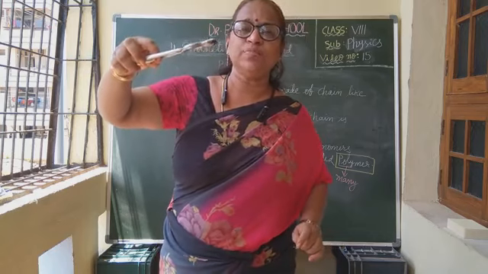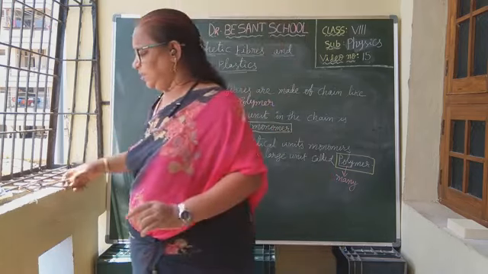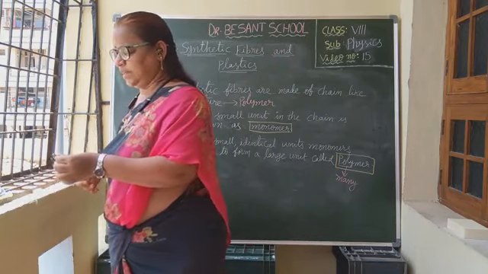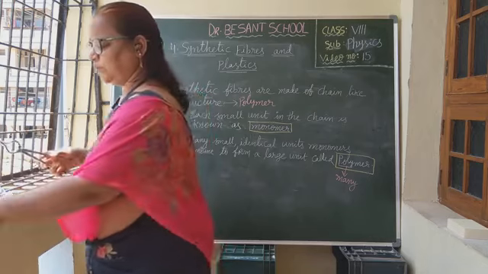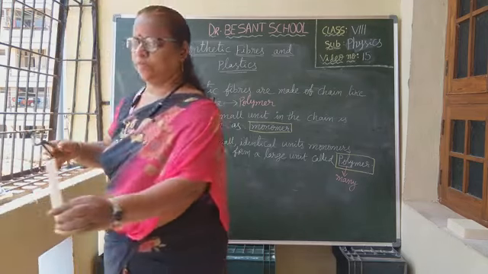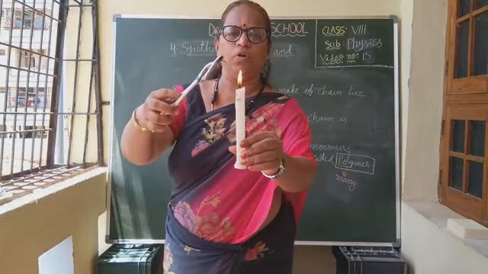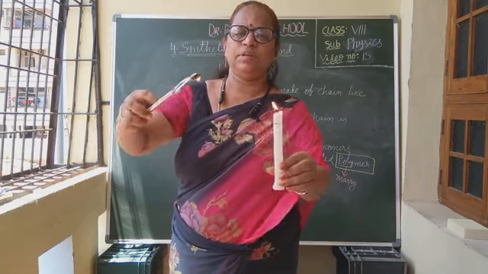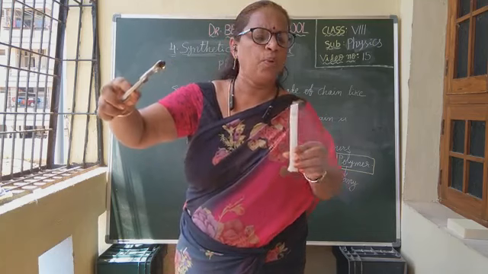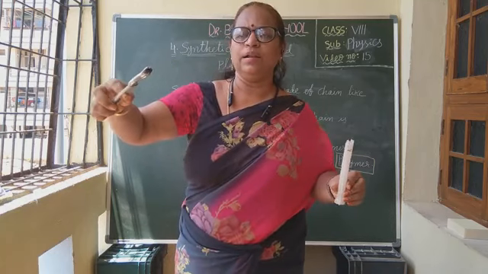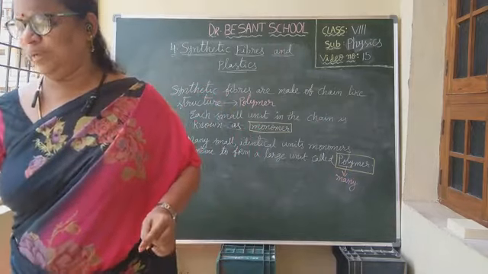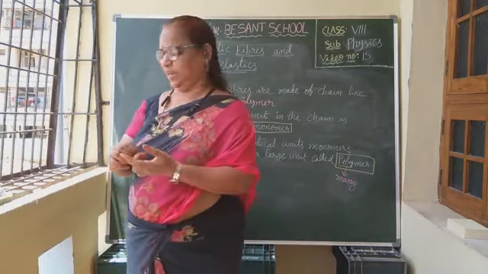And observe the smell, odor. Each thread you will take, whichever thread you want to test. Each thread you hold, and burn that thread, and observe the smell. So different smells for different threads. What are those smells? According to the smell, how can we identify?